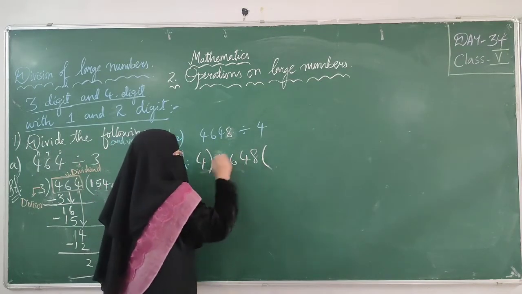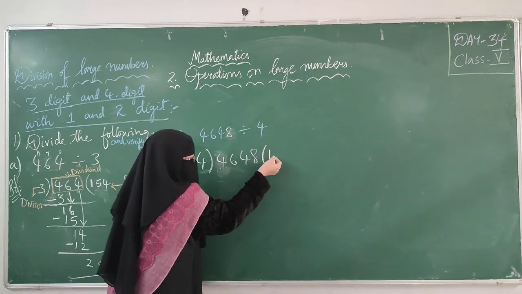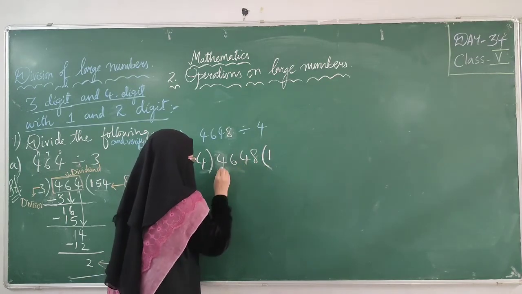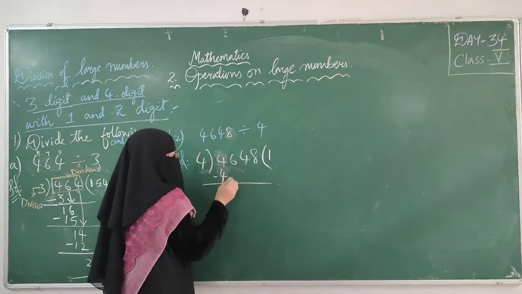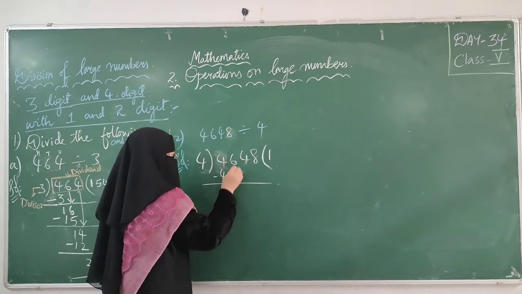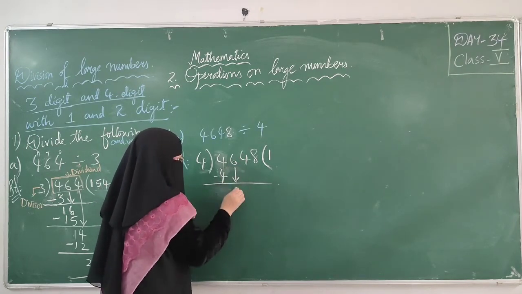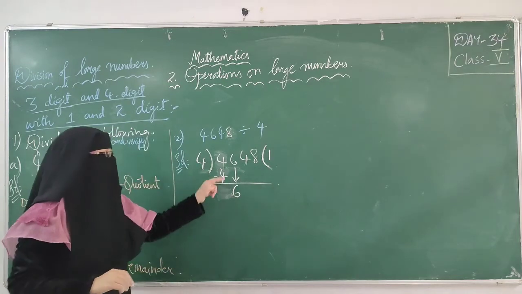4 ones are 4. Put 4 ones are 4. How many times 4 is going? 4 one time. 4 ones are 4. Okay. 4 minus 4, 0. You can write or you can leave this 0. I am taking 6. Our next digit is 6.